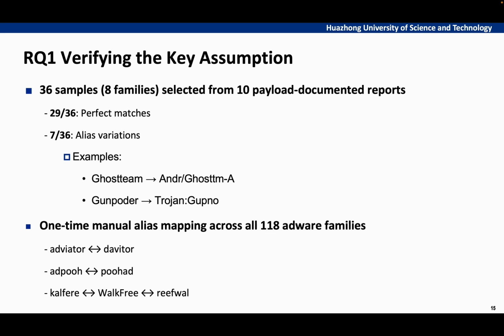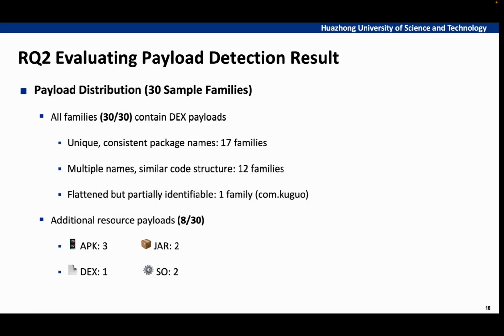Based on these findings, we conducted a comprehensive analysis. We manually mapped aliases across all 118 families in our dataset. Here are our findings on payload distribution based on our random sampling of 30 families from our dataset.